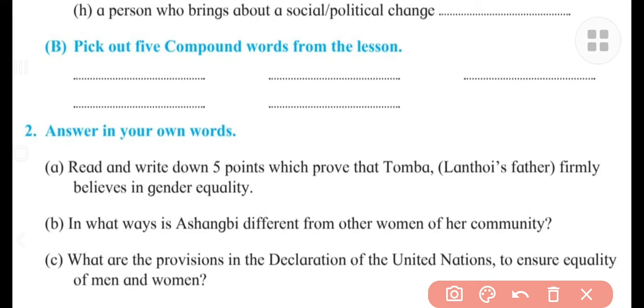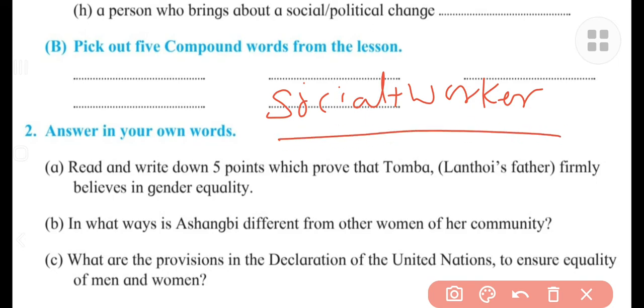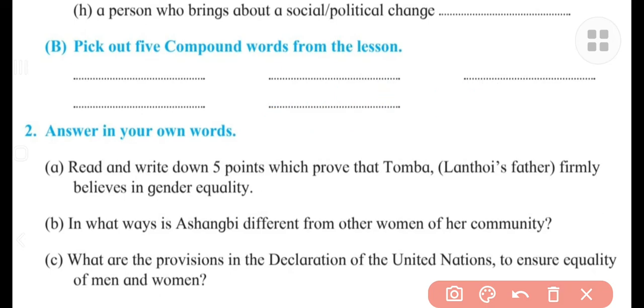And social worker. Here the social worker, this word is formed by combining social and worker, these two different words. Understand? In this way we can write the five compound words I have already told you. If you find more, you can write also.